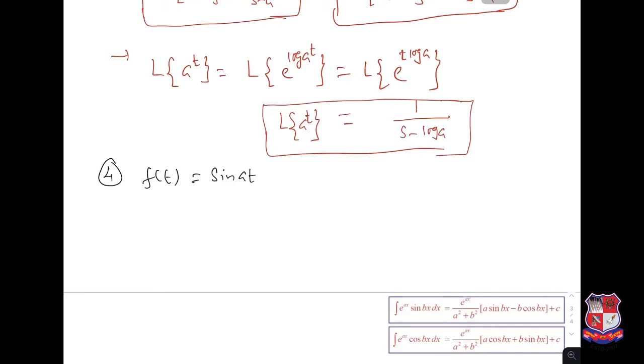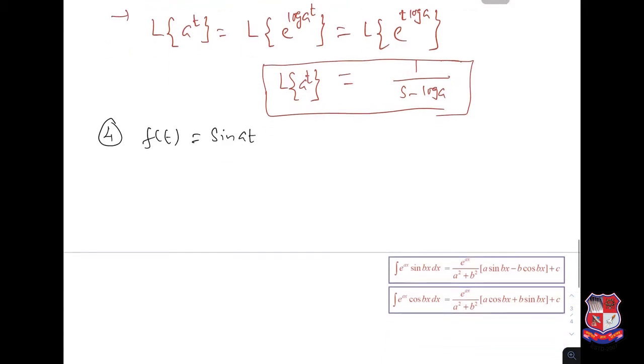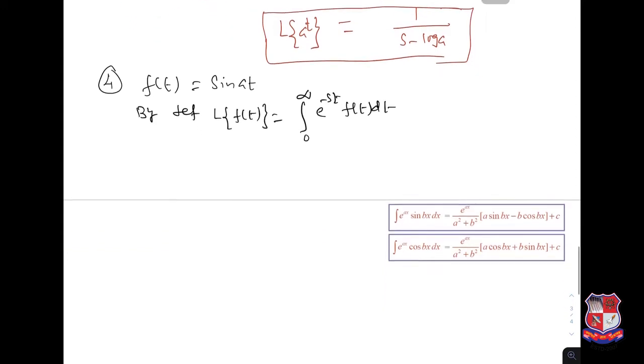Here we can solve this by two methods. First we use the standard formula, and the other by another method also. So let us now consider by definition Laplace transformation of f of t equal to integration 0 to infinity e power minus st f of t dt. Now here f of t is sine at.